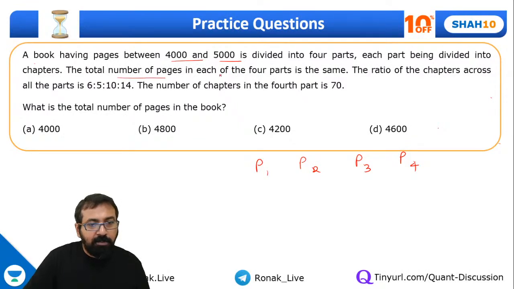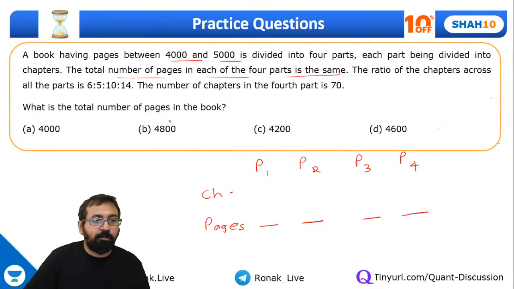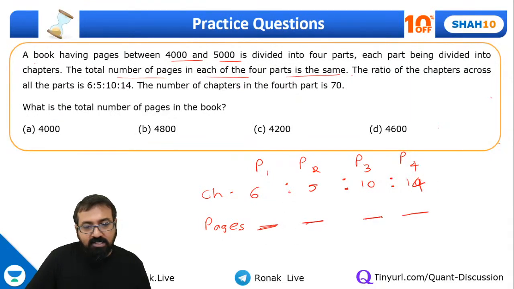So these are the chapters and these are the pages. Guys, please understand, pages are same in all 4 parts, and the ratio of chapters across all the parts is 6:5:10:14. So can I say ratio of pages should be, because ultimately this product we want to keep same.